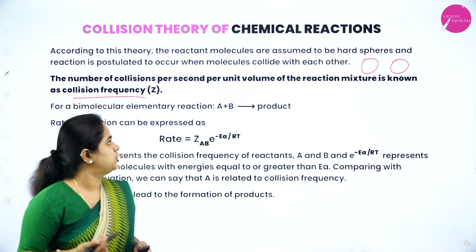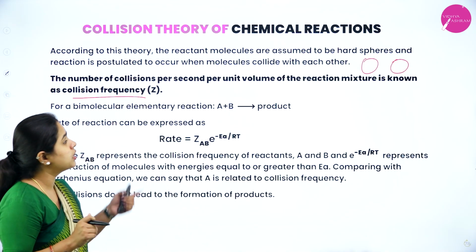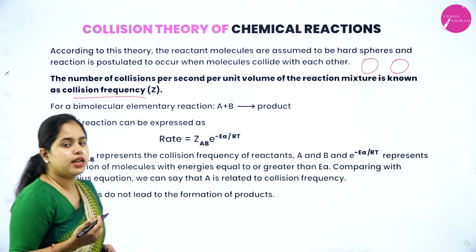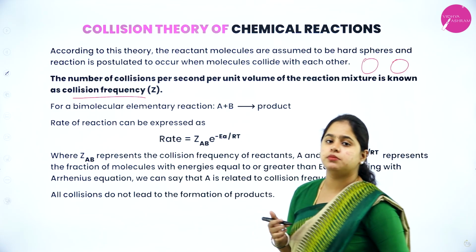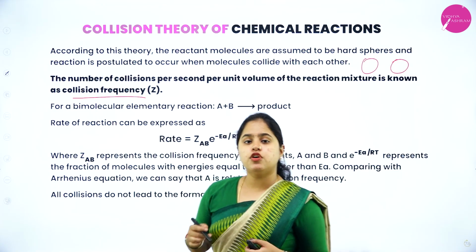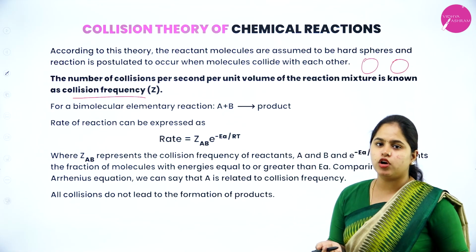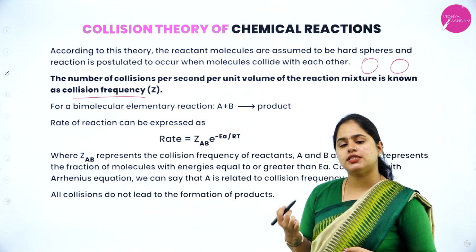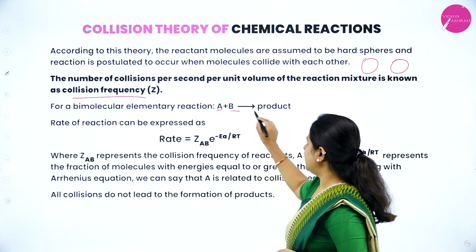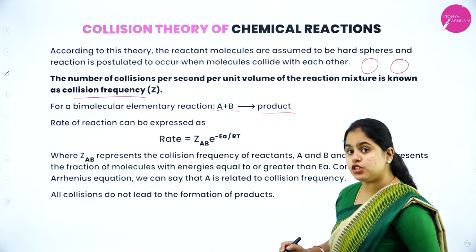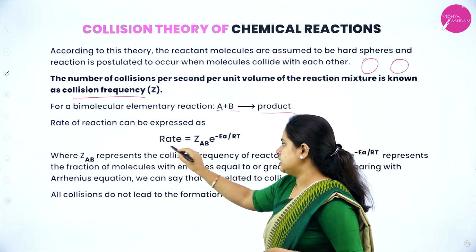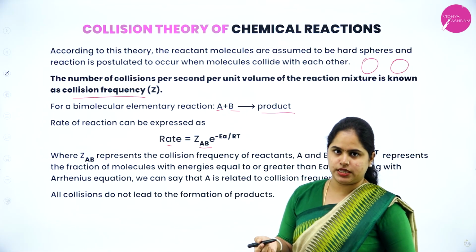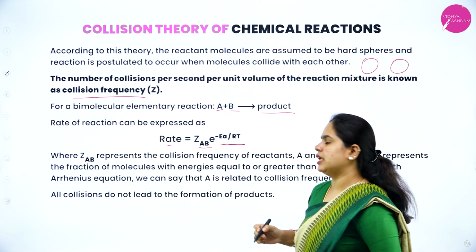It is the number of collisions per unit volume per second of the reaction. For a bimolecular elementary reaction, bimolecular means the molecularity is 2, and elementary reaction means it happens in a single step. So A plus B gives the products. Now the rate of the reaction can be written as rate equals ZAB, where Z is the collision frequency we just studied, into e raised to minus Ea by RT.